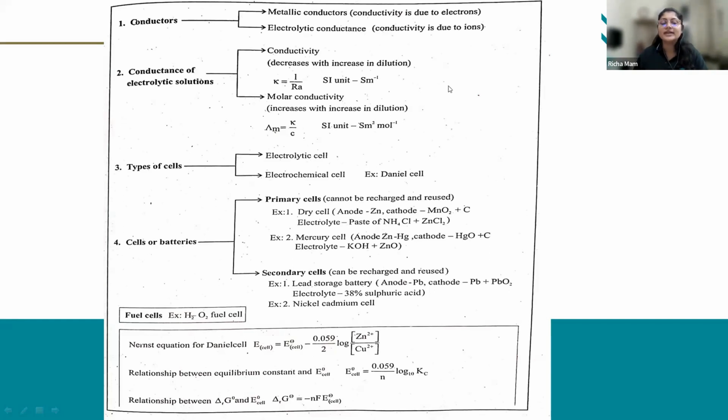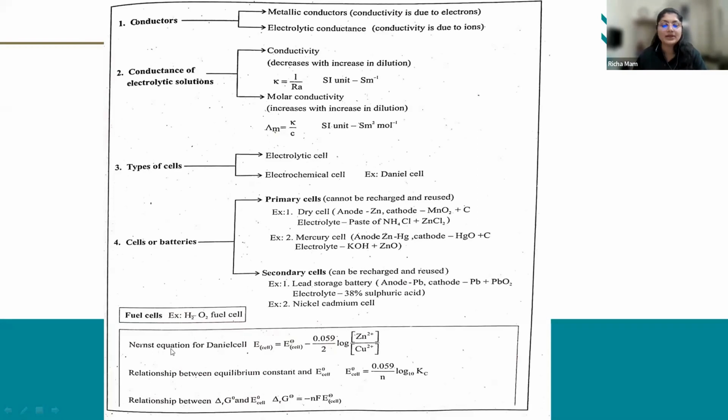So what is a battery? It is nothing but an arrangement of one or more electrochemical cells connected in a series. So what is the role of this battery or a cell?